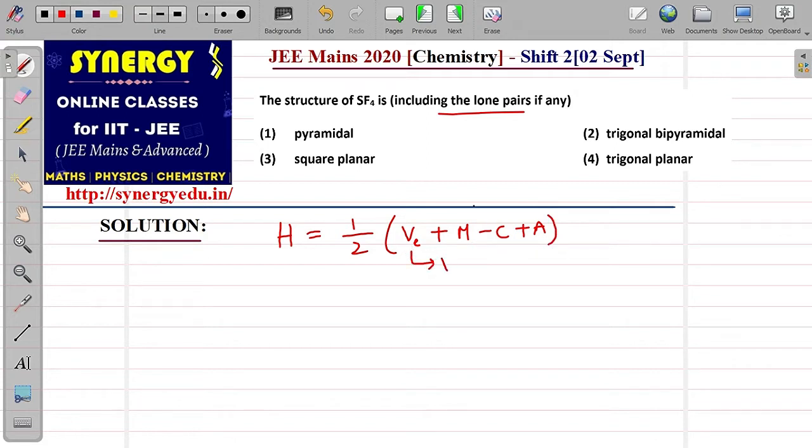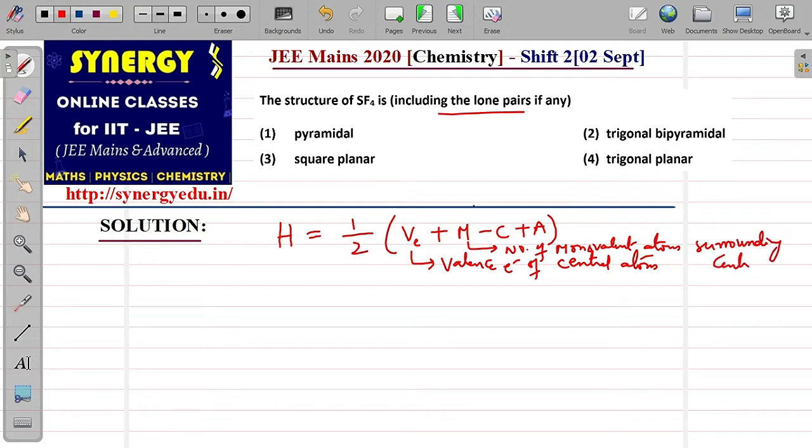This is the valence electrons of the central atom, whereas this is the number of monovalent atoms, the monovalent atoms surrounding the central atom. In that, only monovalent atoms you have to take into consideration, where C is cationic charge and A is anionic charge. Now in this, SF4 is there.